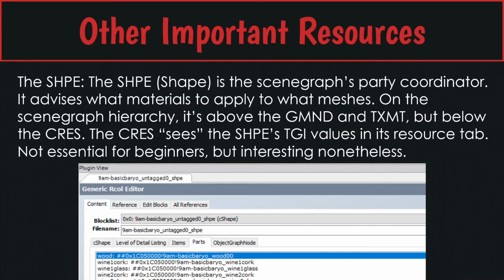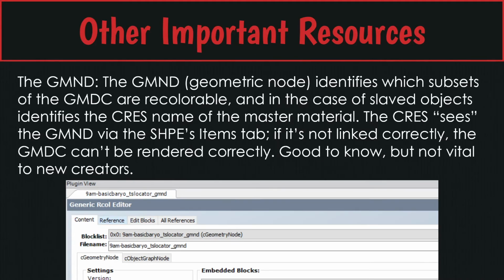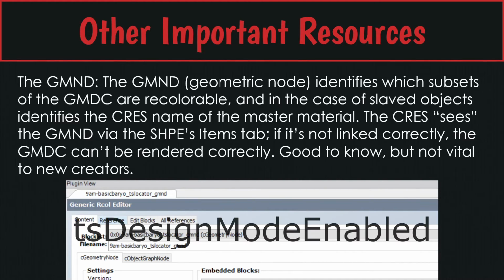And I call it the party coordinator. Basically, it communicates between the GMND, which then talks to the GMDC, and the TXMT, which then talks to the TXTR. So it puts all of those resources together. The GMND identifies, it does a couple of cool things. If you're making a repositoried or slaved object, it identifies where the parent crest is, and it lets you name your recolorable subsets. It's like, okay, I need wood and base to be recolorable, and you would name those in the C design mode enable block.